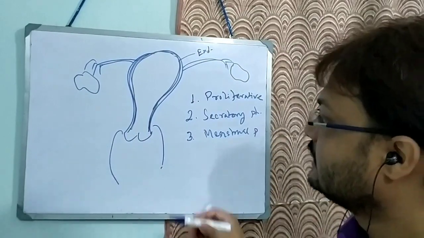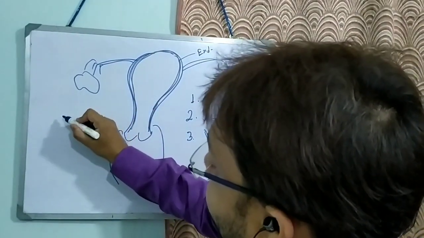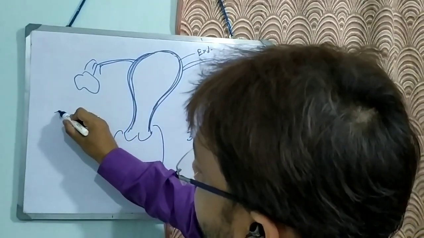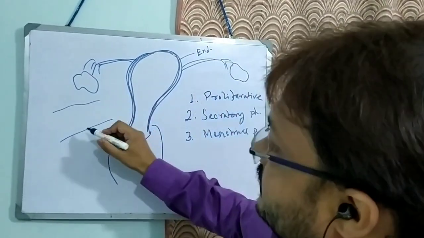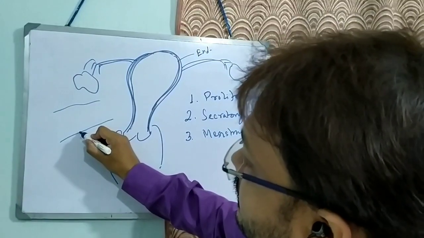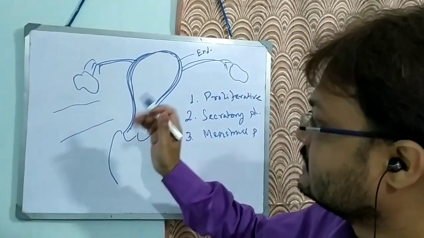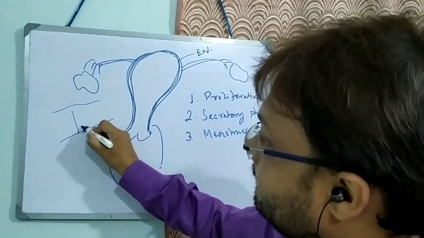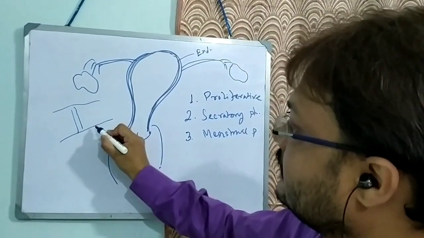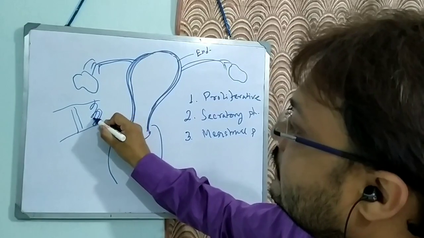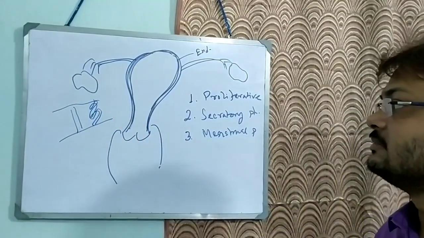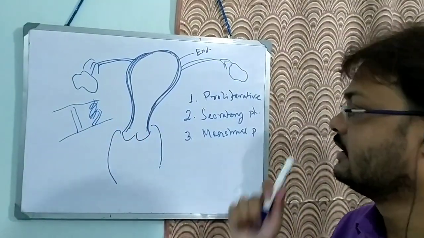Now one interesting thing, if you consider this endometrium, the invading blood vessels are not straight. They are spiral.